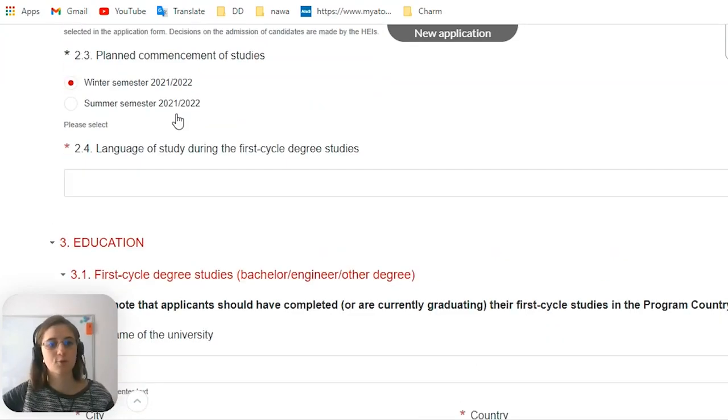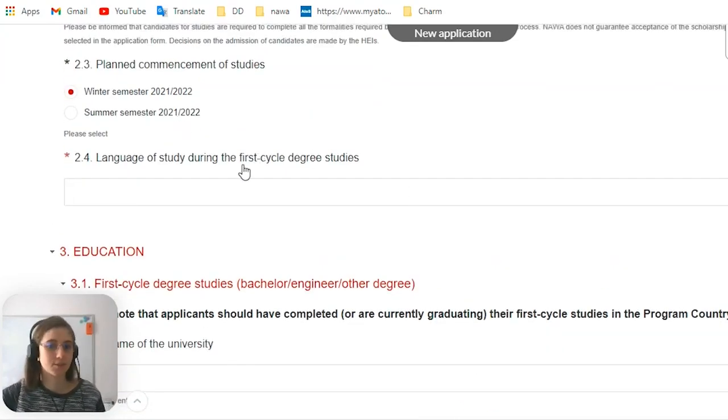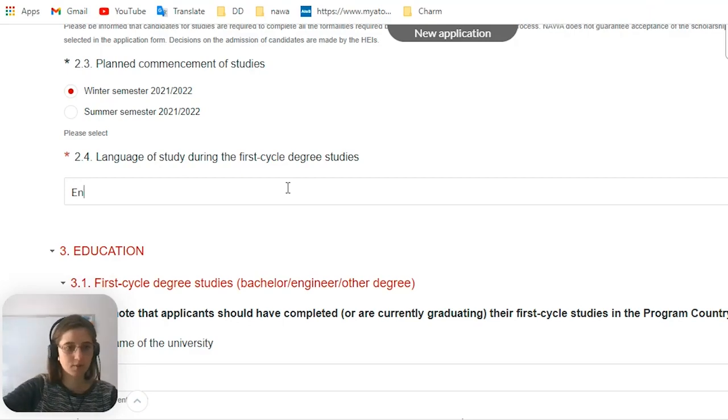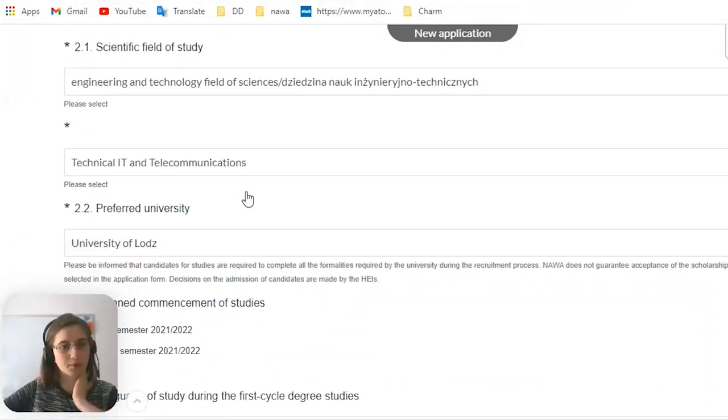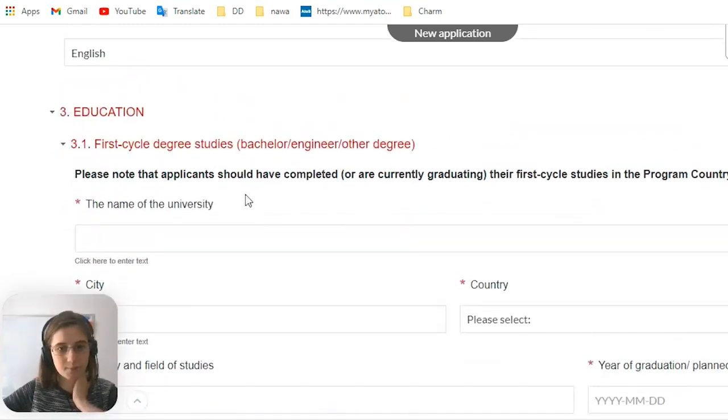Then we have language of study during the first cycle degree studies. You have only 2 options, either Polish or English. So I choose here English. Okay, and the second point is done. We have told Nava about our plans. Then we are going to education.